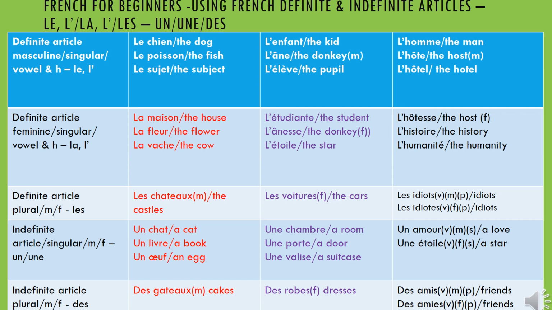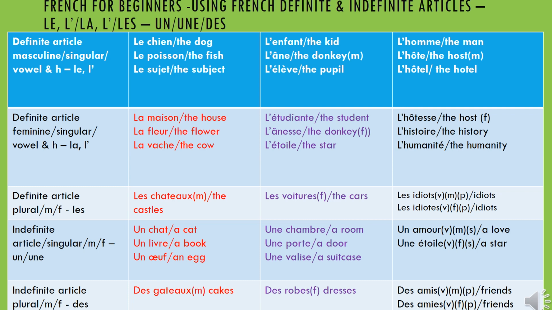Un œuf means an egg. So un chat, a cat. Un livre, a book. Un œuf, an egg. Repeat after me. Un œuf, an egg. So let's get to the feminine. So feminine is une chambre, a room. Okay, next, une porte, a door. Then the last is une valise, a suitcase. Une chambre, une porte, une valise.